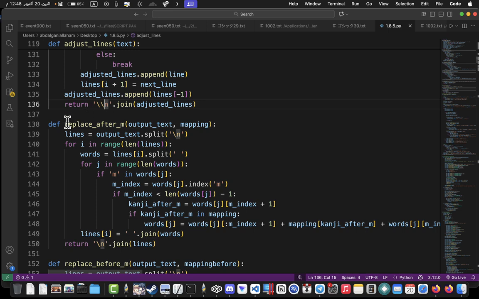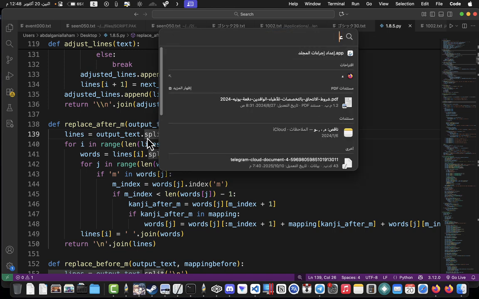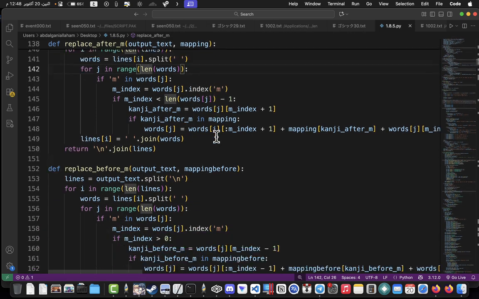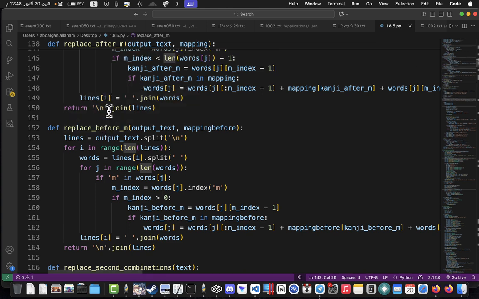Okay. Replace after M. In Arabic it is Hamza, this character. So you don't need it in other languages. It's just something for imla. Replace before, this is also the same.